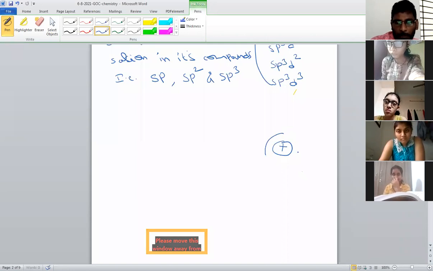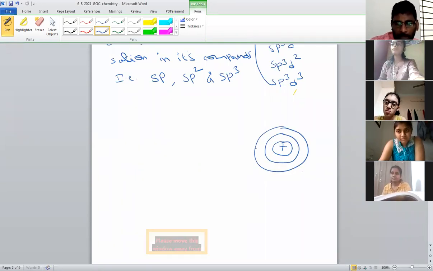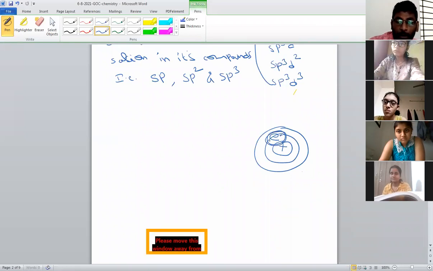And around these protons, electrons will be circulating like this. So these are the paths of electrons. In this path, there is some specific shape for the specific position of the electrons. This specific position we call an orbital.